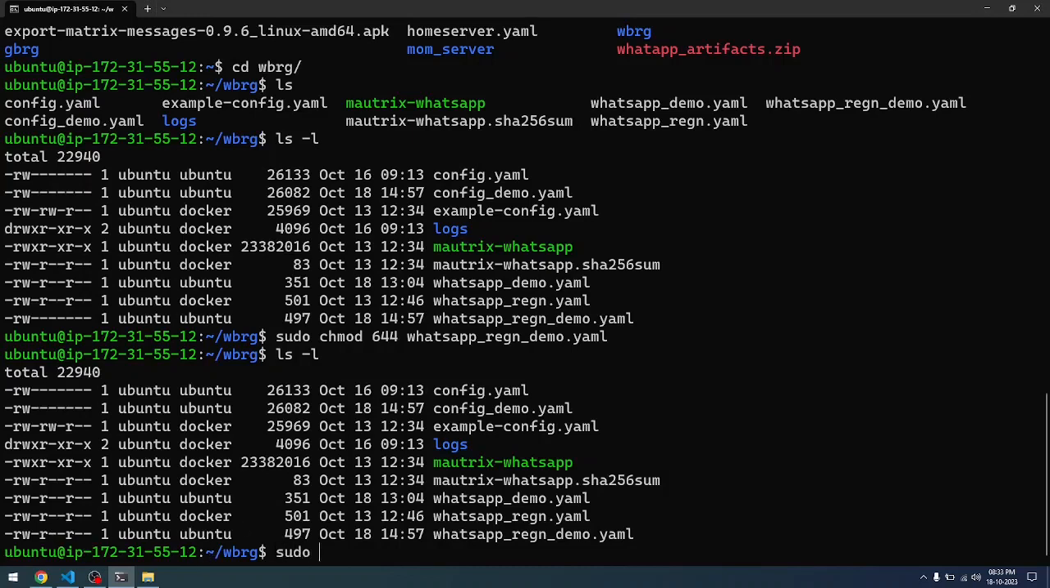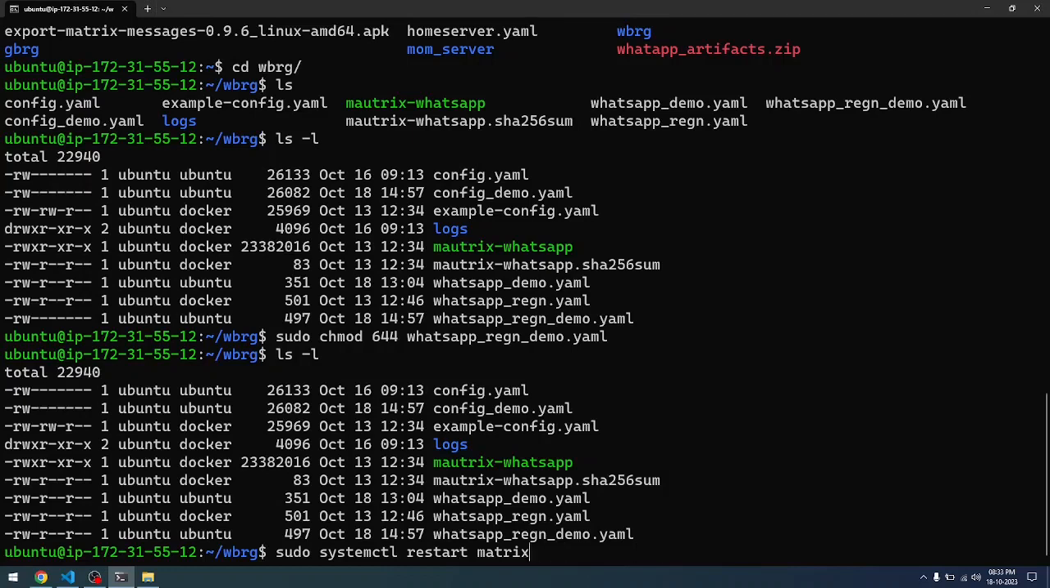So to restart the home server, you will be using sudo systemctl and, okay, you have to use restart matrix-synapse service. So once you do this, the service will get restarted.